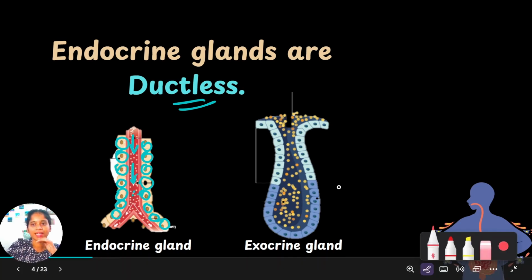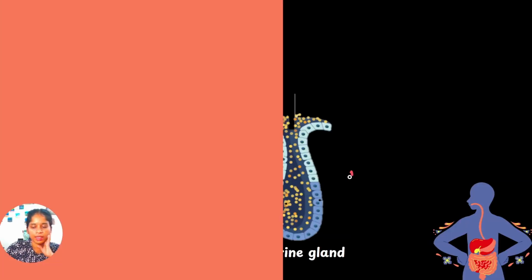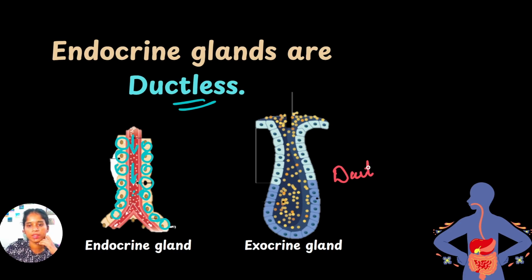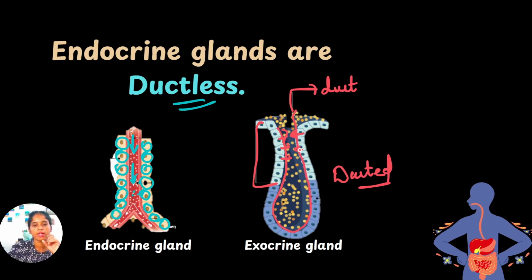But in the case of exocrine glands, they are ducted glands. They have ducts to carry their secretions. As you can see in the diagram, these are the exocrine cells. They secrete the secretions. The secretions are carried by a duct. This is the duct, not the blood. This is the duct to carry the secretions of exocrine glands. But in the case of endocrine glands, their secretions are directly released in the blood, and blood is a medium of transport. Through the blood, the secretions of endocrine glands reach the target site.